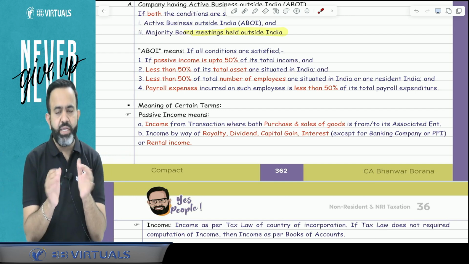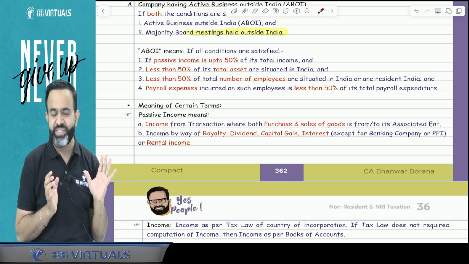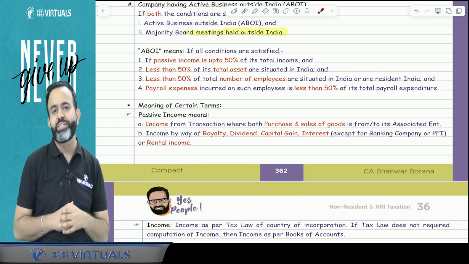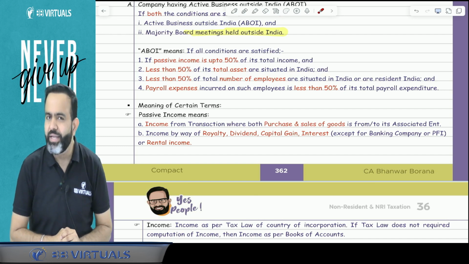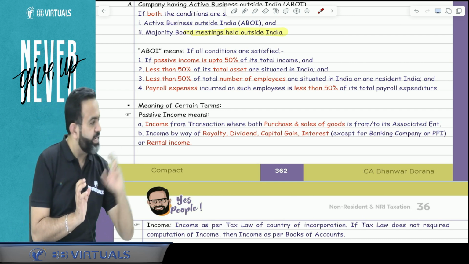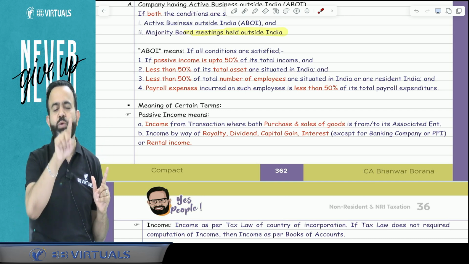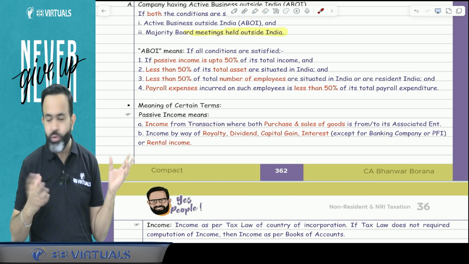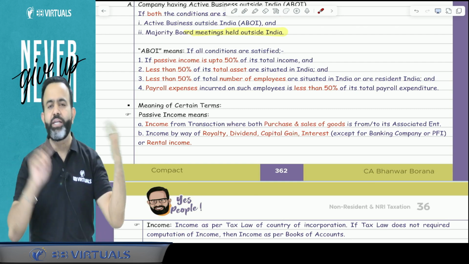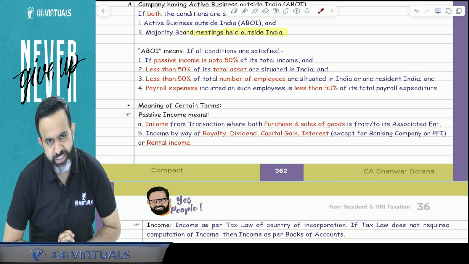Remember, if that company purchases goods from an associate enterprise and sells the goods to an associate enterprise, means purchase is also from an associate enterprise and sale is also to an associate enterprise, then under that transaction, whatever income, that income is treated as passive income. So here, at both legs there is an associate enterprise. Associate enterprise means whatever we have discussed under transfer pricing. So if at both legs there is an associate enterprise, that transaction income will be treated as your passive income.